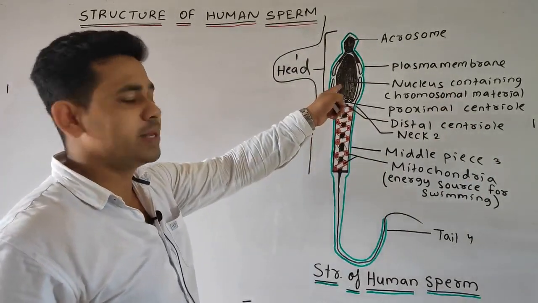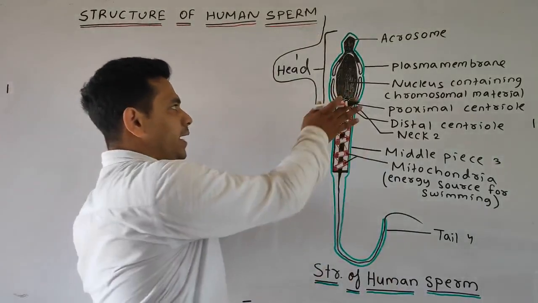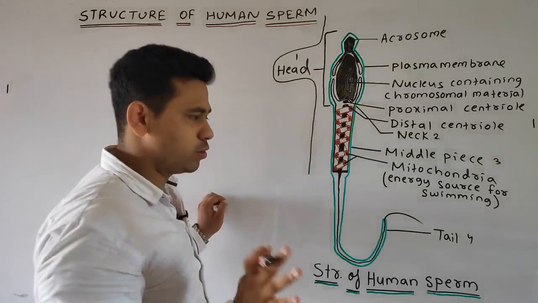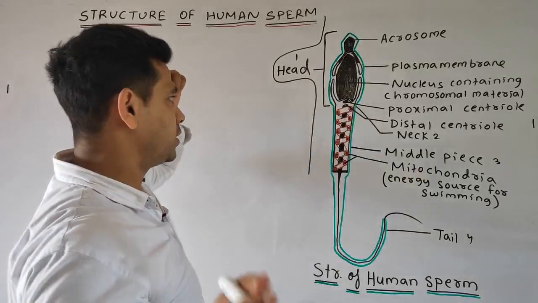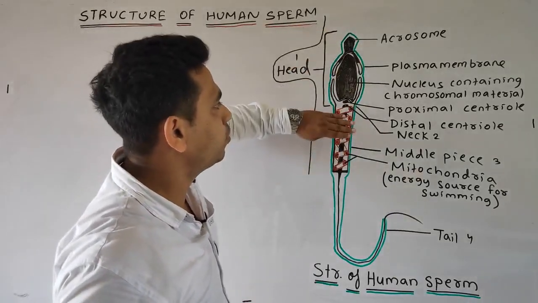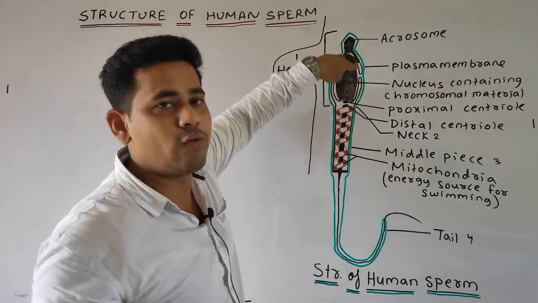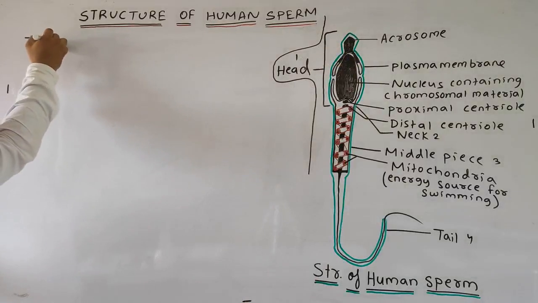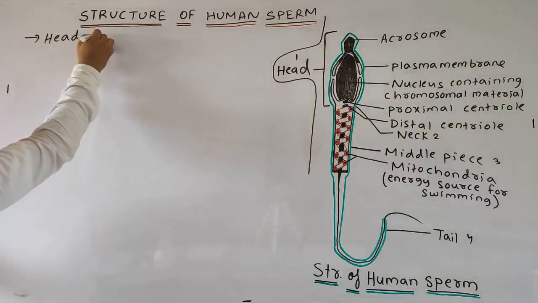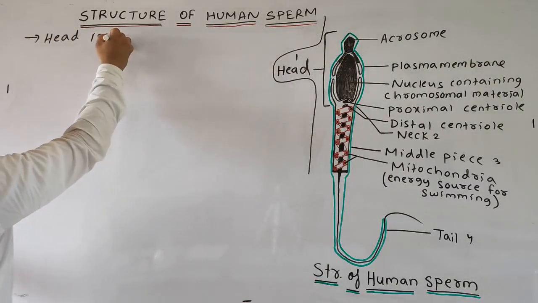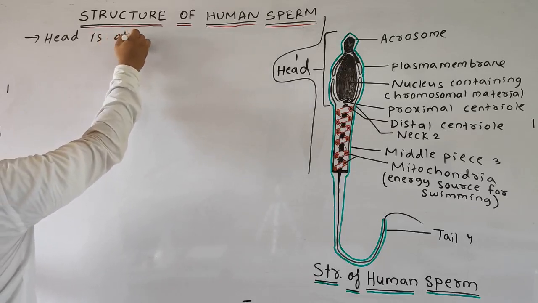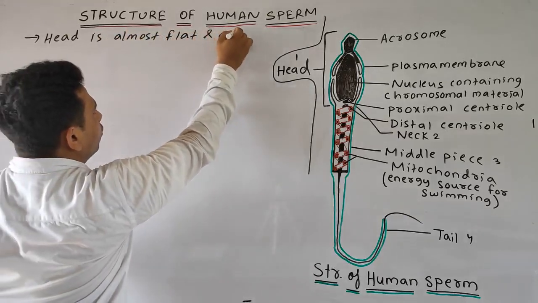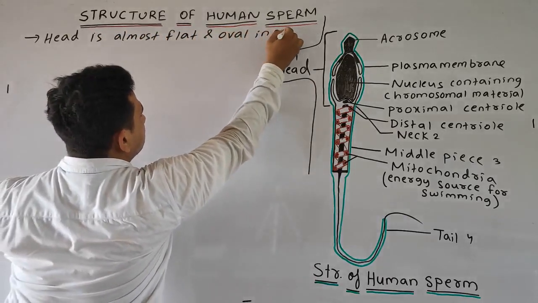Students, you can add one point in the head region. It is almost flat and oval in structure. You can write that the head is almost flat and oval in structure.